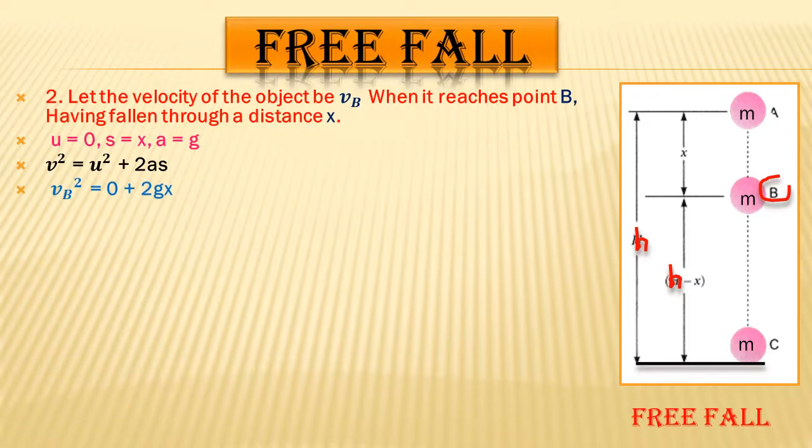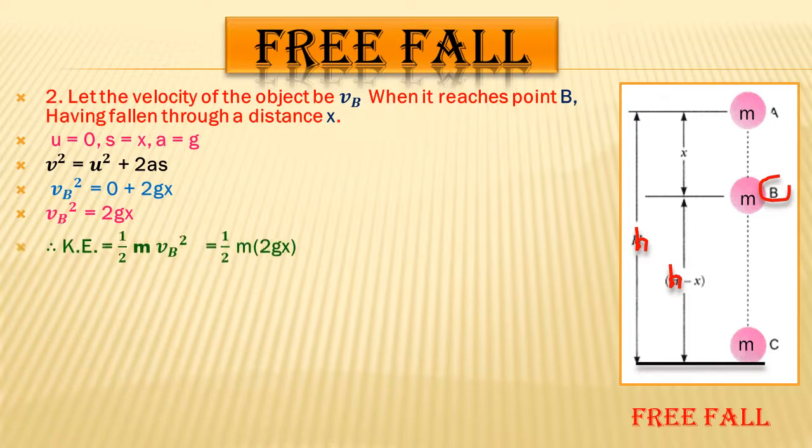We will get v square as our vb square. This is the velocity at point B, so vb square is equal to, here the initial velocity is 0, then after 0, here 2as. The value of a is g and the value of s, the distance, is x. Finally we will get vb square is equal to 2gx.